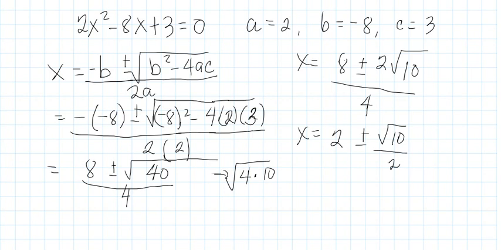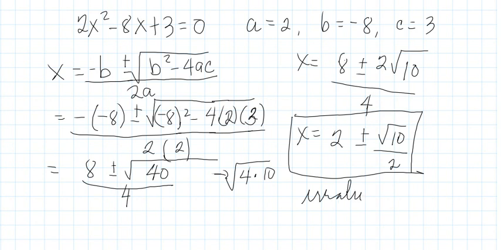So this is now your solution. This is irrational because of the square root of 10, and they are unequal because one is positive and the other one is negative. 2 plus the square root of 10 over 2, and you are not going to cancel the 2 here and the denominator 2.